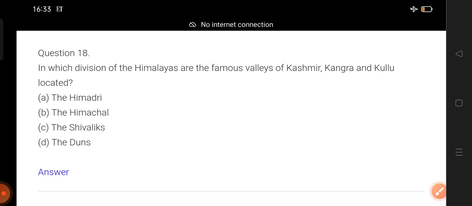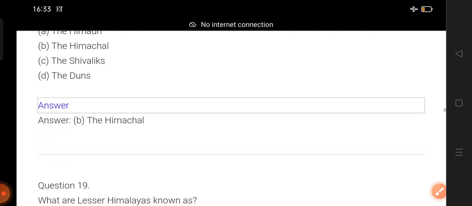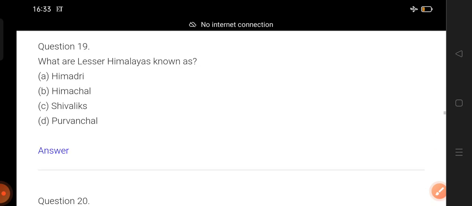Okay, 18. In which division of the Himalayas are the famous valleys of Kashmir, Kangra and Kullu located? Same repeated question, I think. So done with it. Just begin the counting. 1, 2, 3. Disclose the answer. The Himachal. It's in Himachal Himalaya, and Himachal Pradesh is also in Himachal Himalaya.